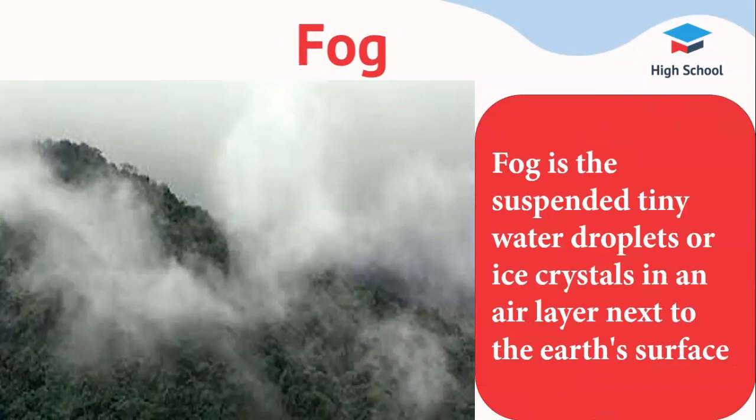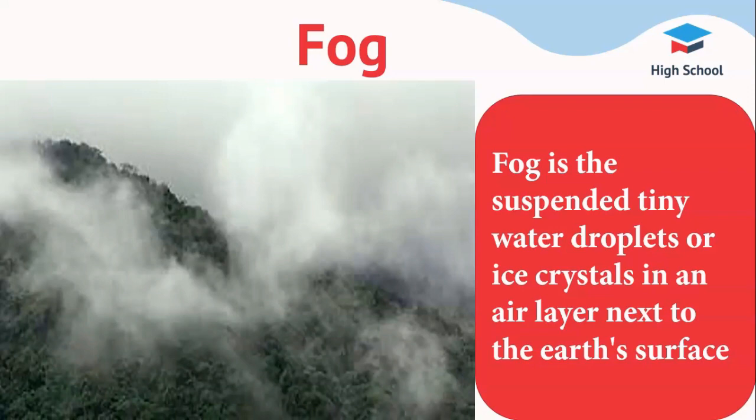Fog. Fog is a suspended tiny water droplet or ice crystal in an air layer next to the Earth's surface that reduces the visibility to 1000 m or lower. For aviation purpose, the criterion for fog is 10 km or less.